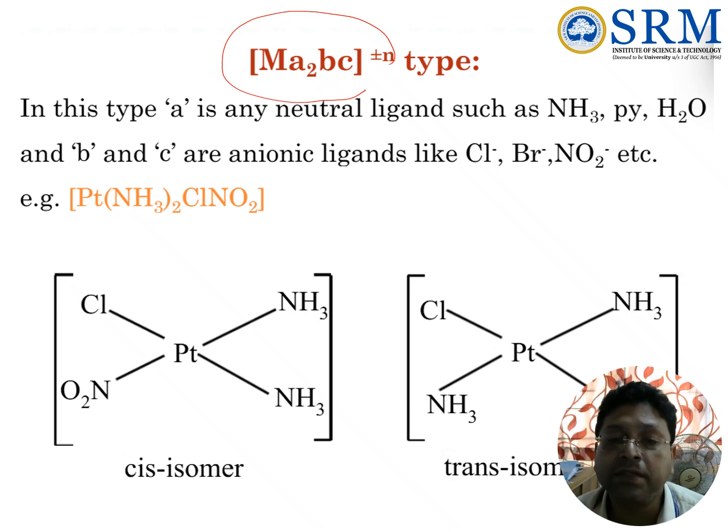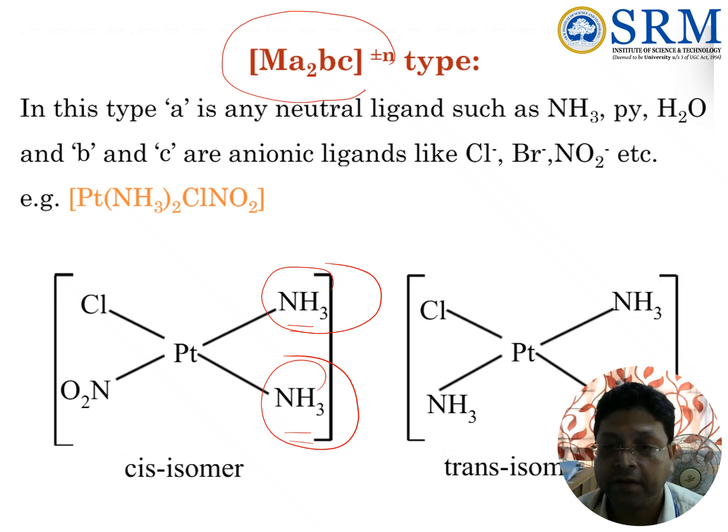Here what will happen is that we have to consider how the same type of ligands are arranged with respect to the central metal ion. Here we see the cis isomer, because the chloride and nitro are on the same side, and the similar ligands, ammonia and ammonia, are in the cis orientation.